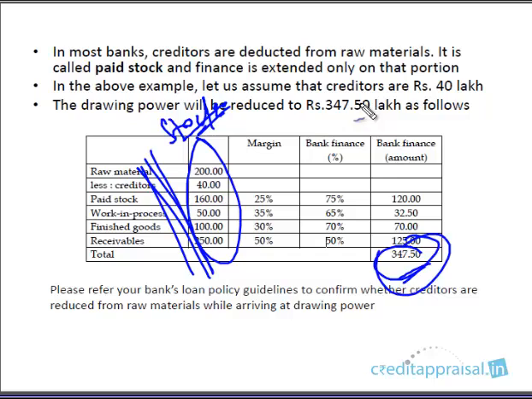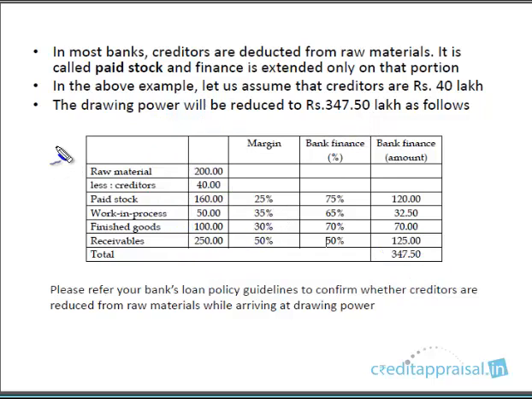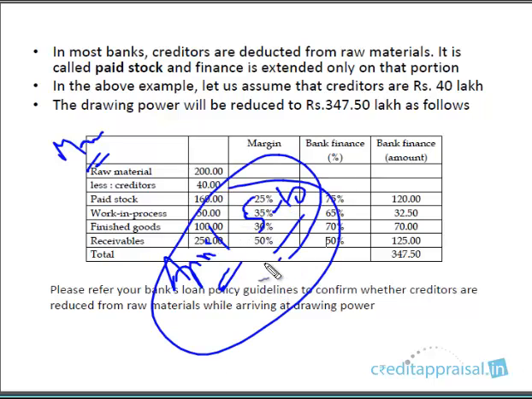So what you have to do, when you get the audited balance sheet, right? You take the March stock statement. In fact, you have to take the April stock statement, because the stock statement is usually submitted around the 5th or 10th. So the statement which you get on April 5th or 10th is the stock statement for the previous month.